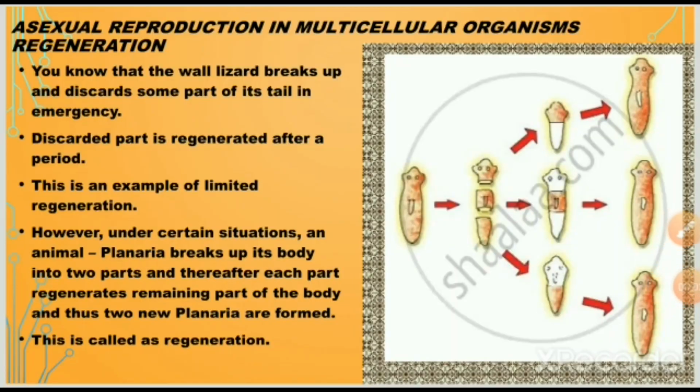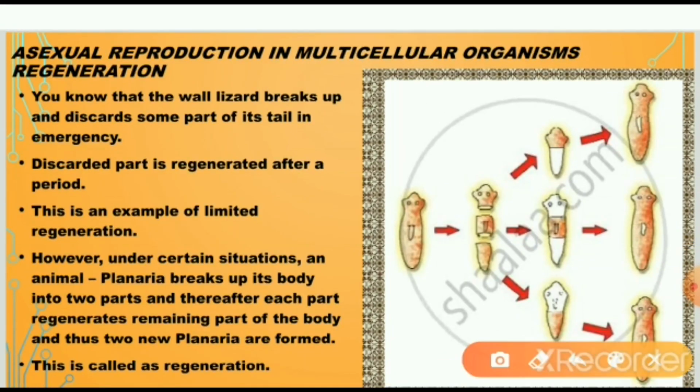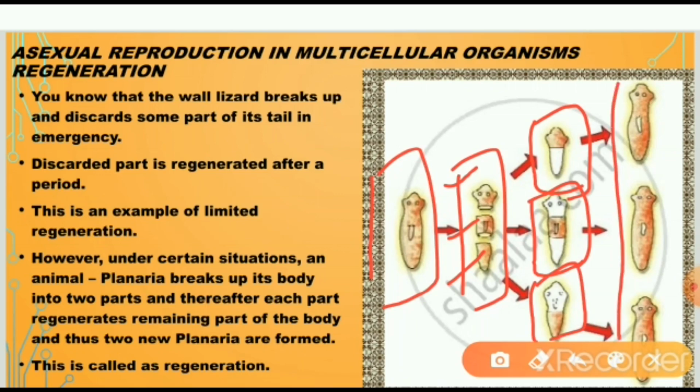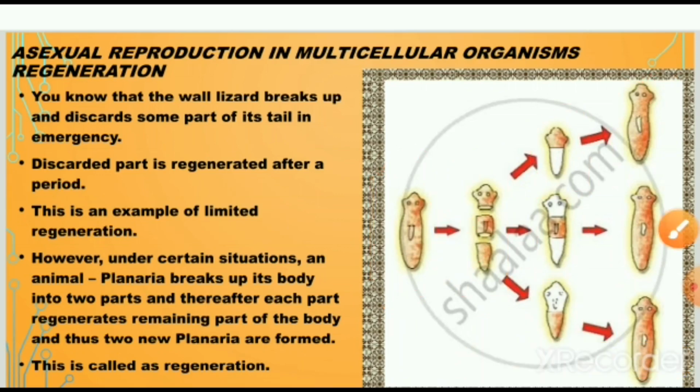Asexual reproduction in multicellular organisms. The second point is regeneration. With the help of a diagram we'll study it first. Here you can see planaria. The planaria is divided into three parts: head, middle and tail part. Now the head part is getting regenerated, the middle part is getting regenerated and the tail part is getting regenerated. And finally we get three new planaria.